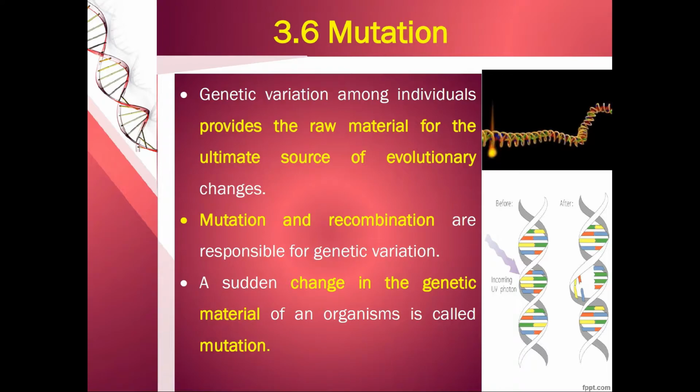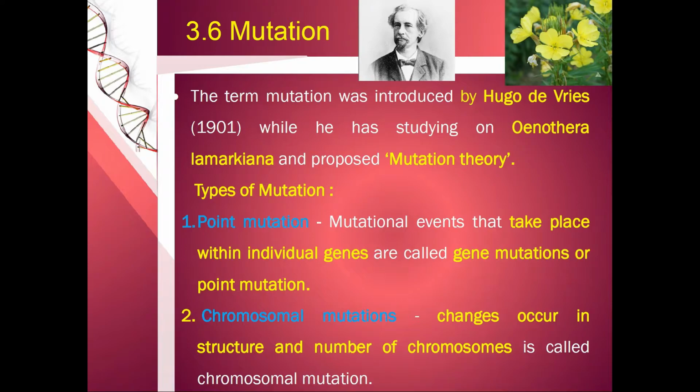So we have already seen what is recombination. Recombination occurs because of the exchange of the chromosomal segment. So what is mutation? A sudden change in the genetic material of an organism. The term mutation was first introduced by Hugo de Vries in 1901 when he was studying the plant Oenothera lamarckiana. He found this sudden change in the genes and he proposed the mutation theory.